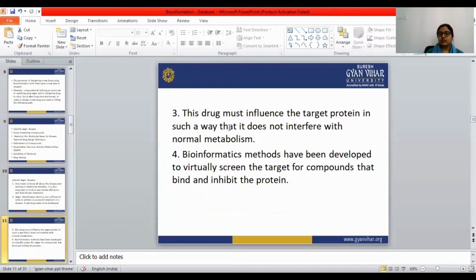Once we have developed one drug, that drug must influence the target protein in such a way that it doesn't interfere with normal metabolism. And bioinformatics methods have been developed to virtually screen the target for the compounds that bind and inhibit the protein.